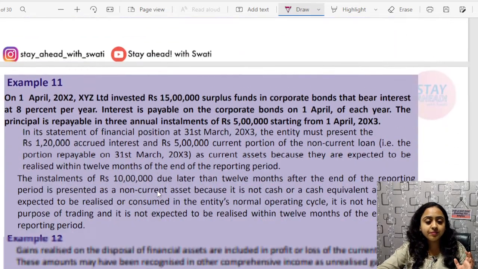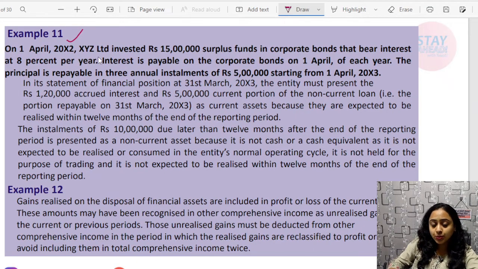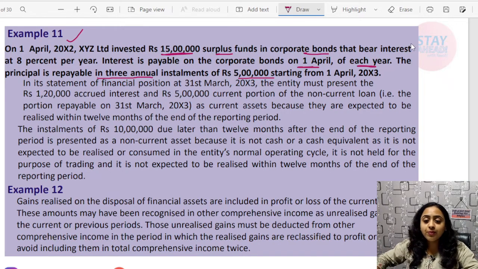Okay. Example number 11. On 1st April 2002, XYZ invested rupees 15 lakhs of surplus funds in corporate bonds that bear interest at 8% per year. Interest is payable on the corporate bonds on 1st April of each year. The principal is repayable in 3 annual installments of rupees 5 lakhs starting from 1st April. Okay, so if we talk about that,